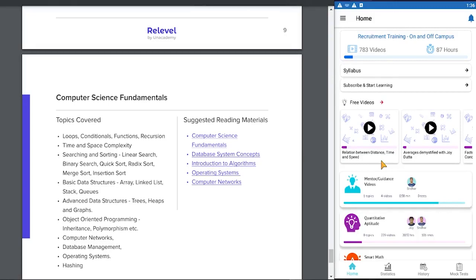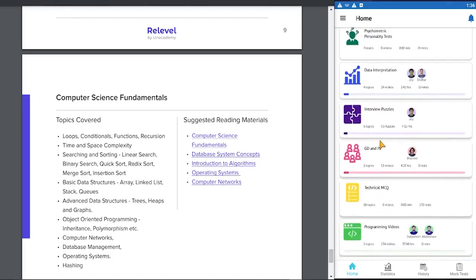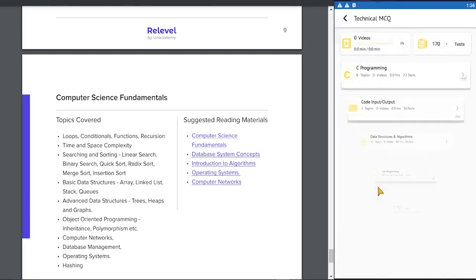Now we come to the next section of the syllabus, computer science fundamentals, covering very important topics for this tournament. So we go to the LearnZilla app and go to the section technical MCQ. We have covered computer science fundamentals under the heading technical MCQ. So let's click on technical MCQ.